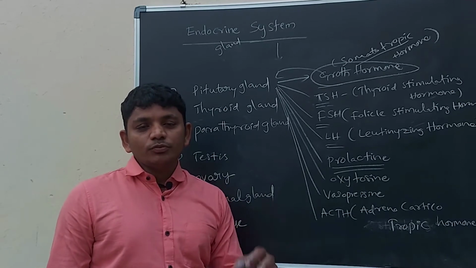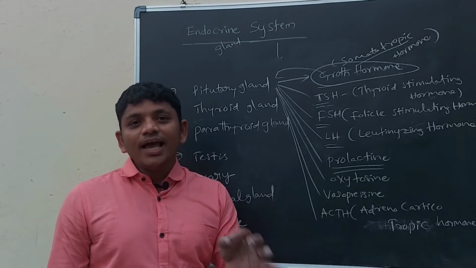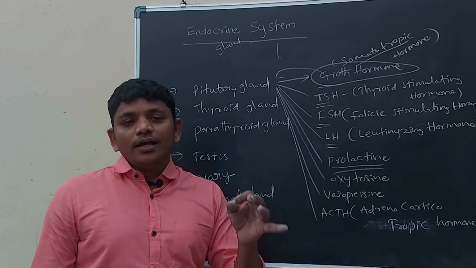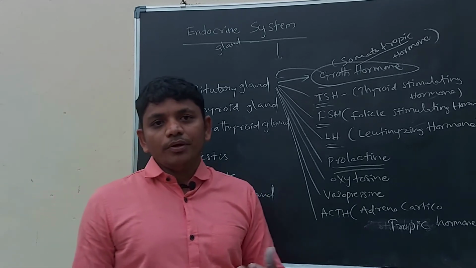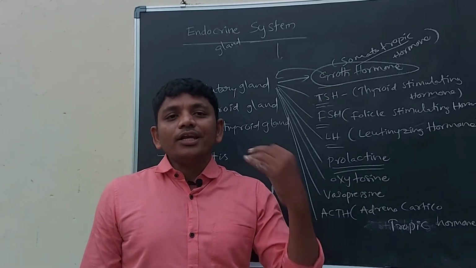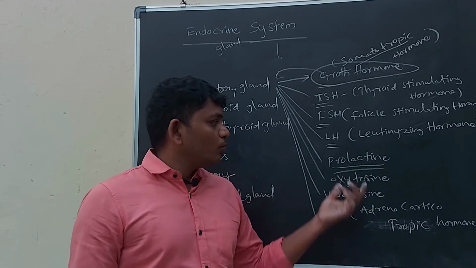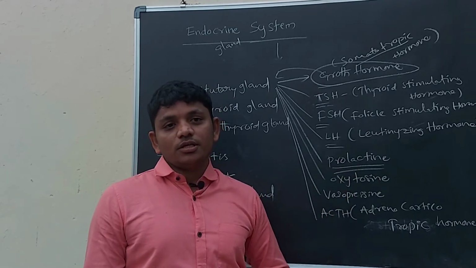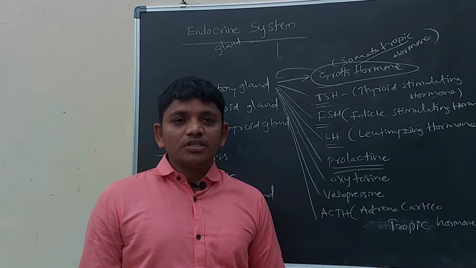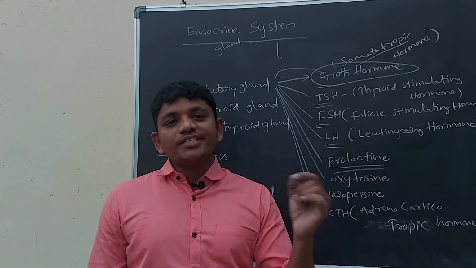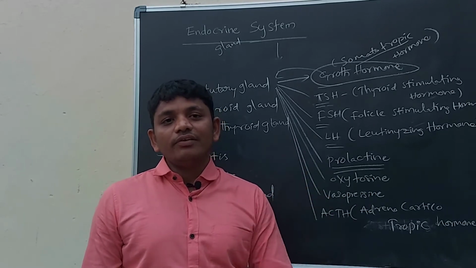And prolactin only appears in the female body. When the mother gives birth to the baby, she has to feed the baby with her milk. So for better production of milk, prolactin hormone is very essential. It helps in the ejection of the milk after the delivery.